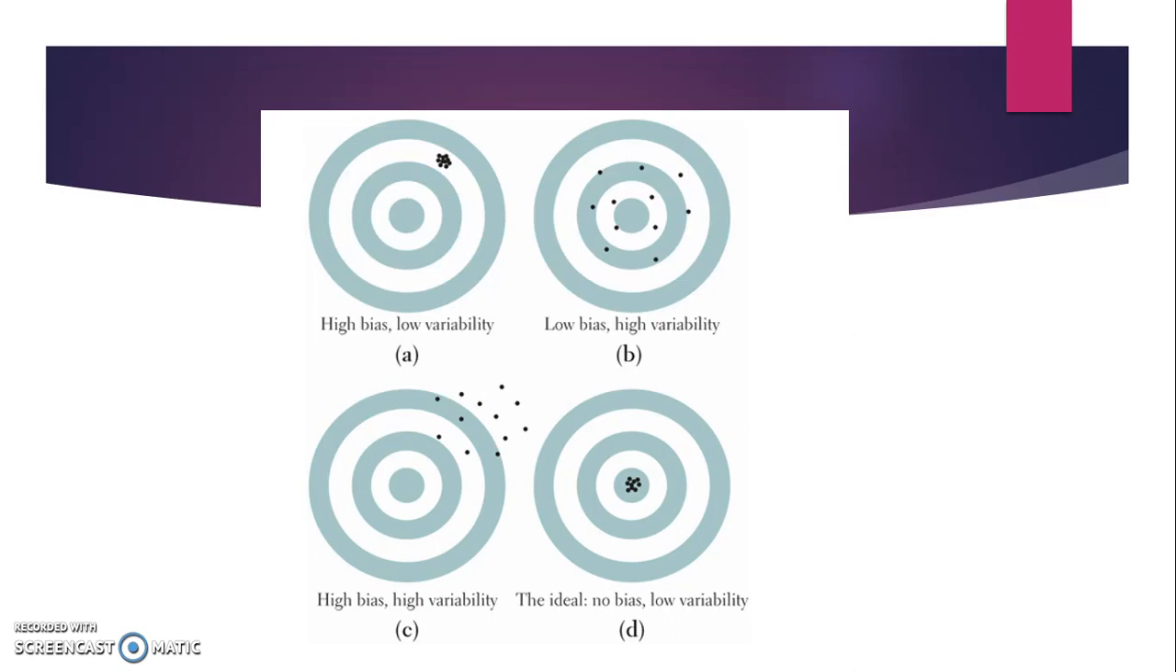from the center. And then ideally, what you would want is low bias and low variability, where all the dots are together, really close, and they're also very close to the center. Okay? Quick lesson. We will do some more practice problems in class.